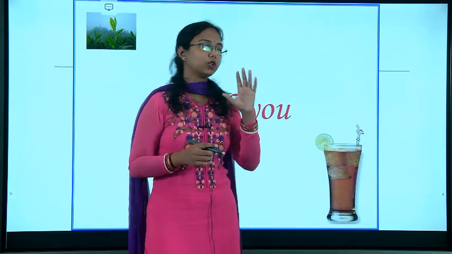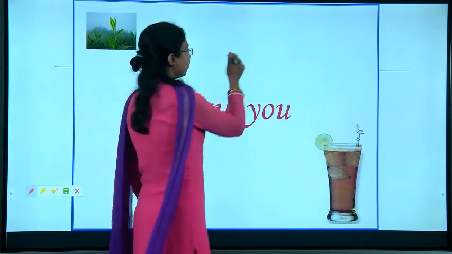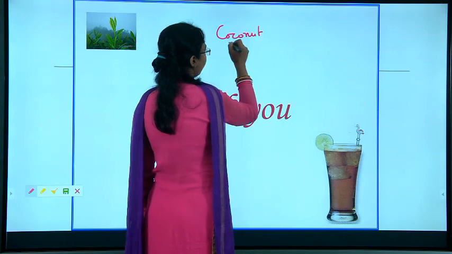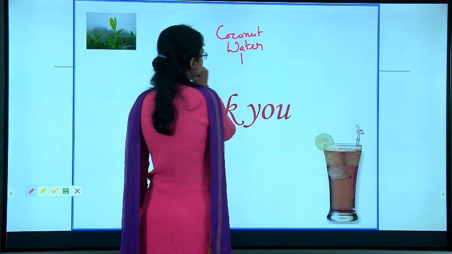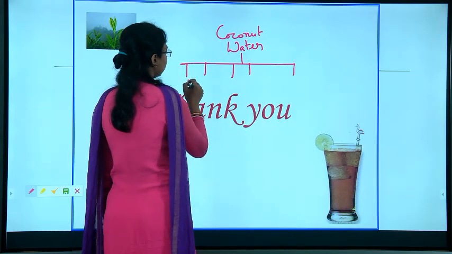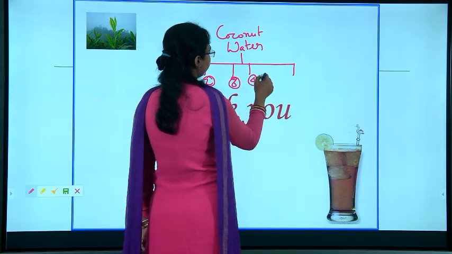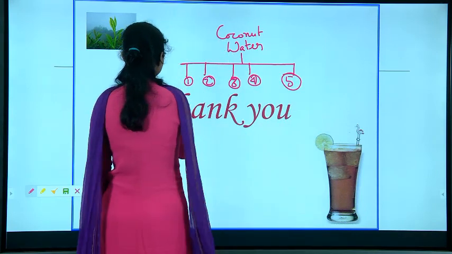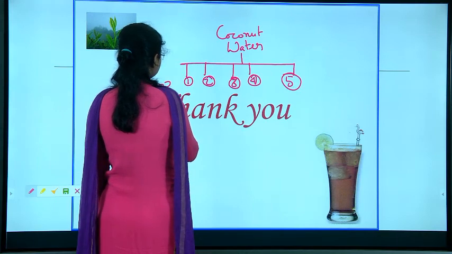If I give you the assignment like this, first you take coconut water. From that there are 5 products, number 1, 2, 3, 4, 5, several products are there. Write the flow sheet for this. So, the flow sheet for the product.